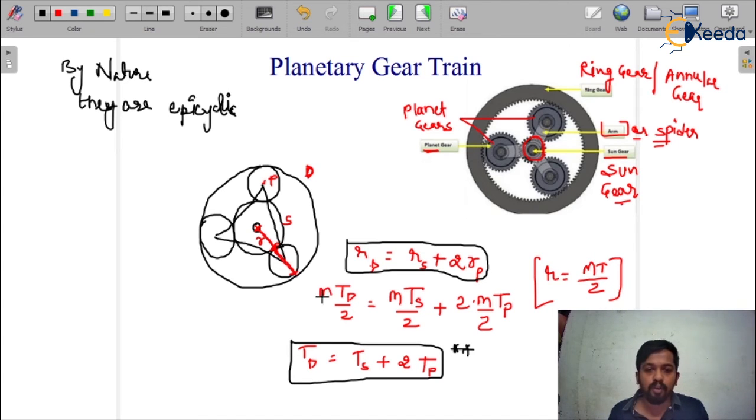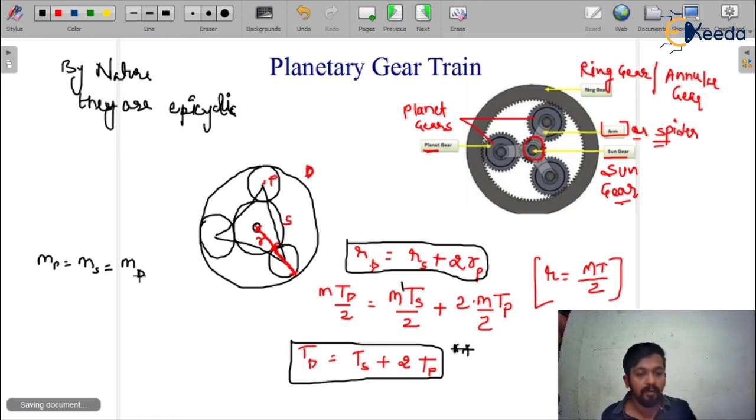Why? Because the module is the same. You can see here that I have written the same module. That means the module of the pinion is equal to the module of the sun gear and the module of the ring gear. Why?